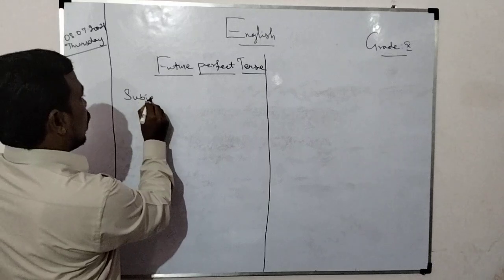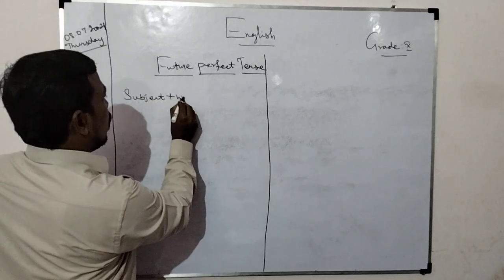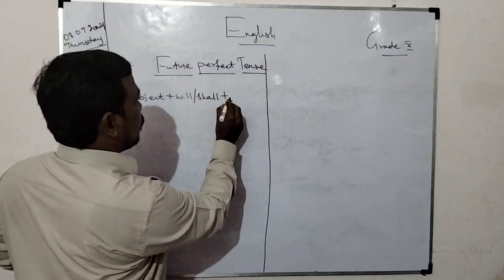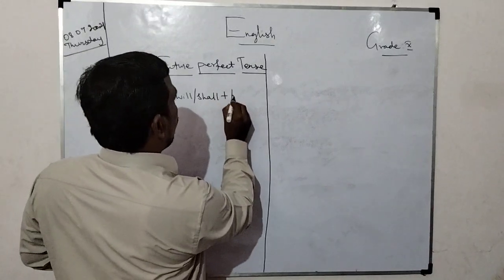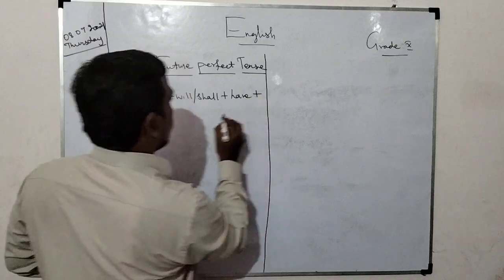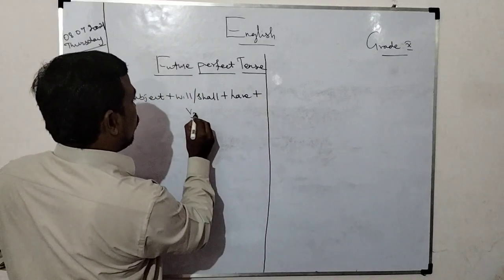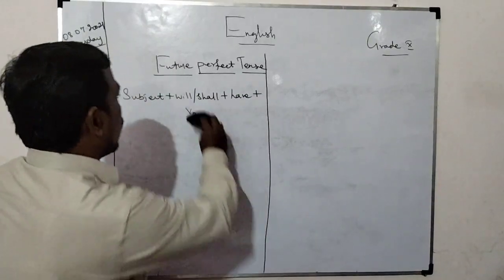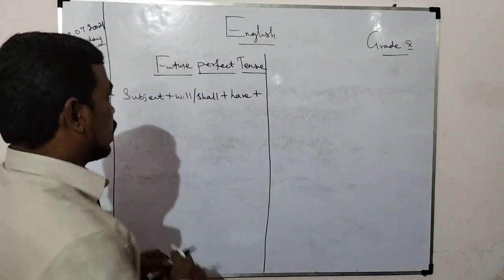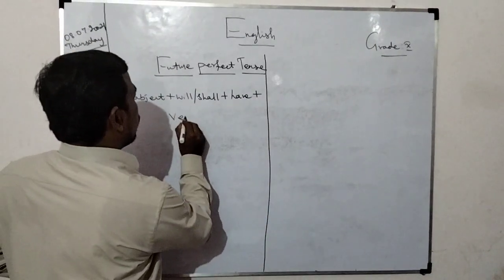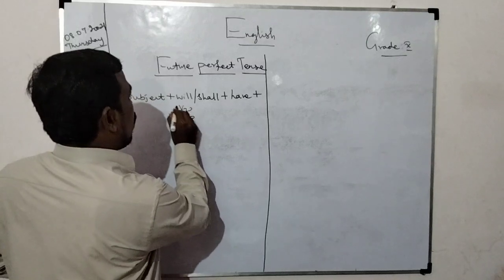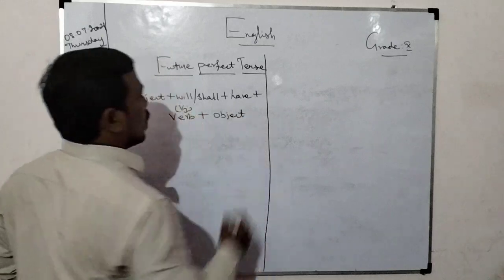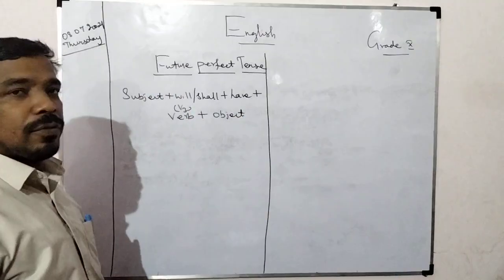Subject plus will or shall plus have plus V3 form of verb plus object. This is the active form of the future perfect tense.